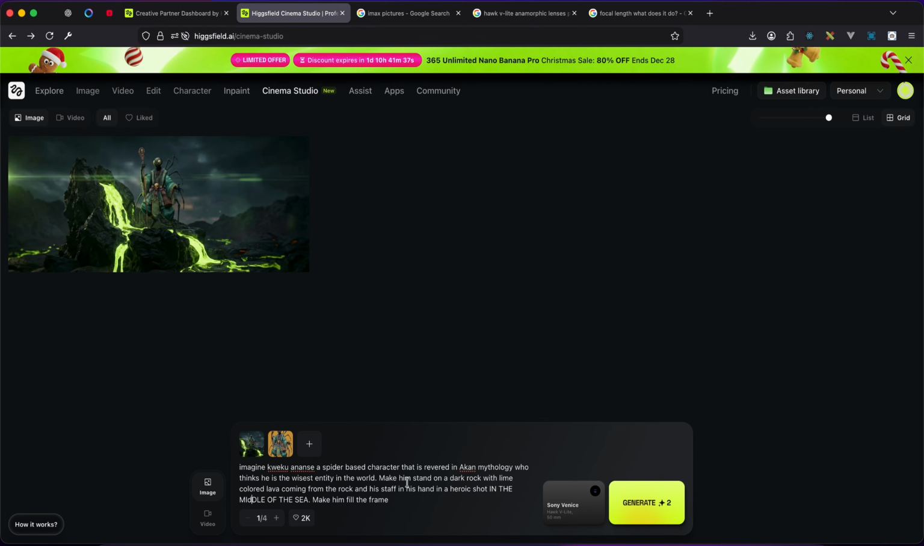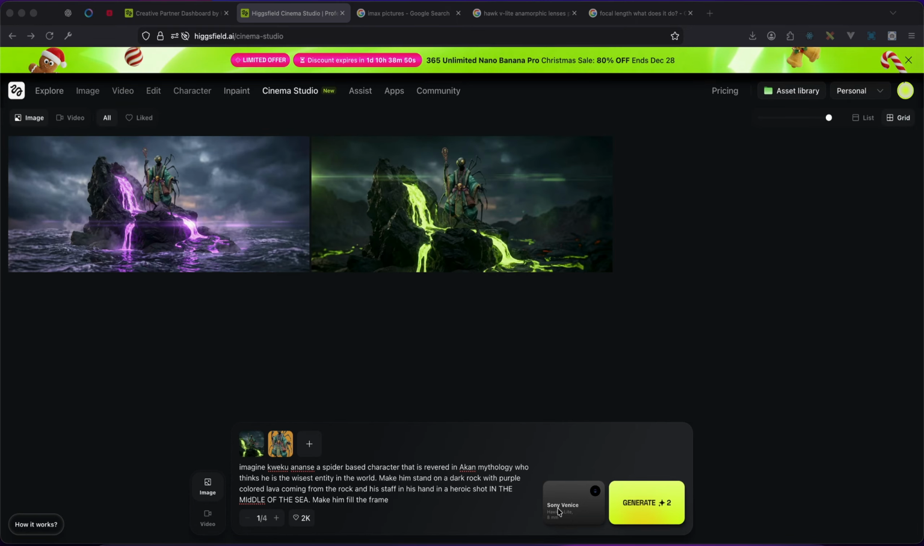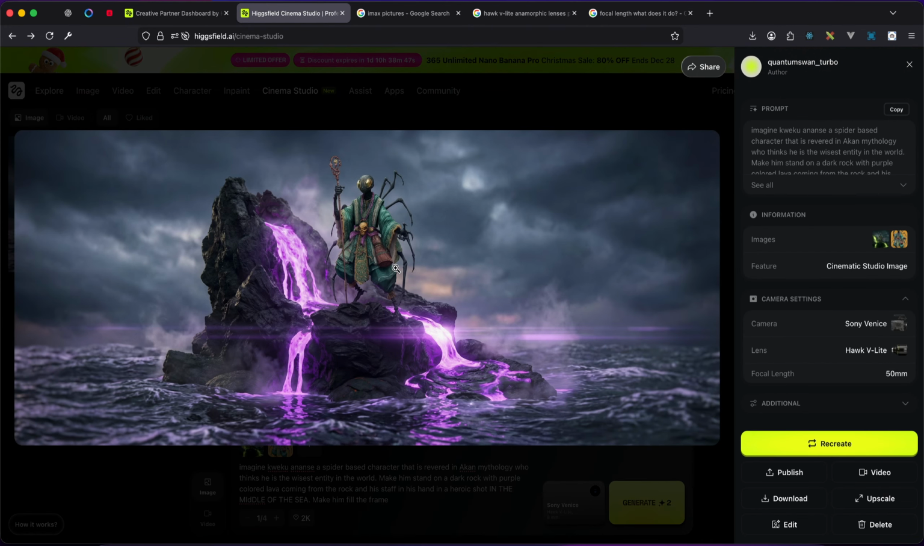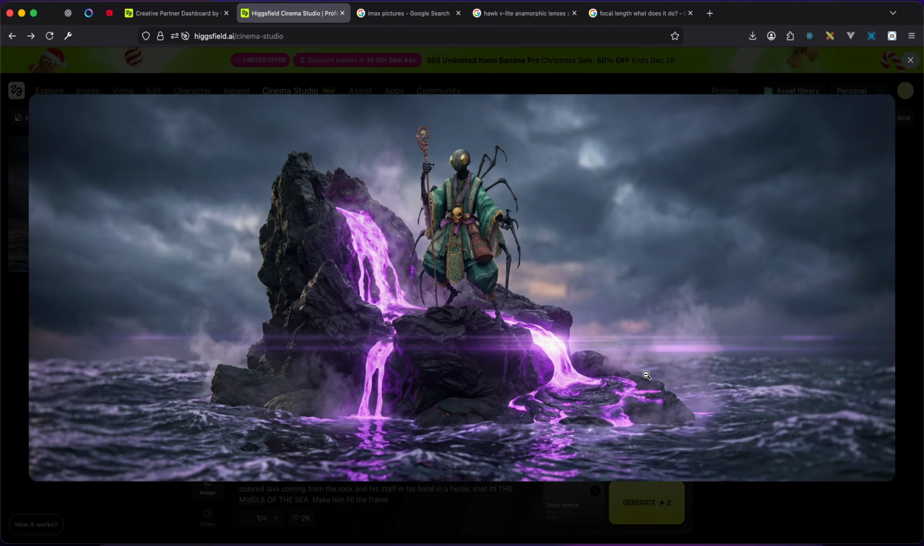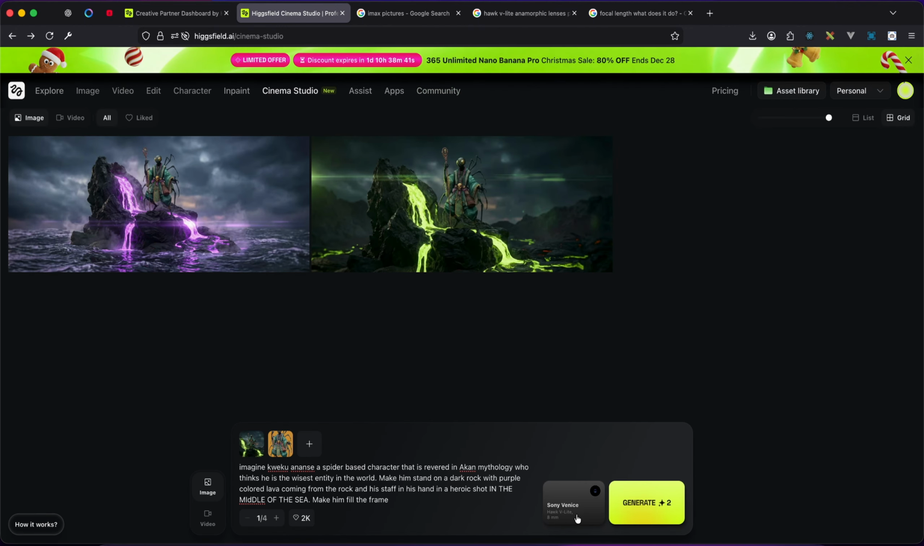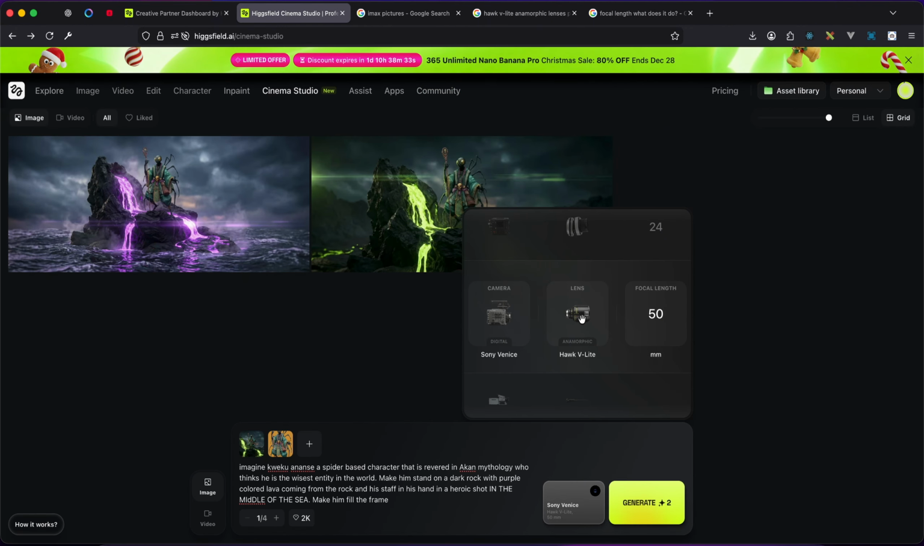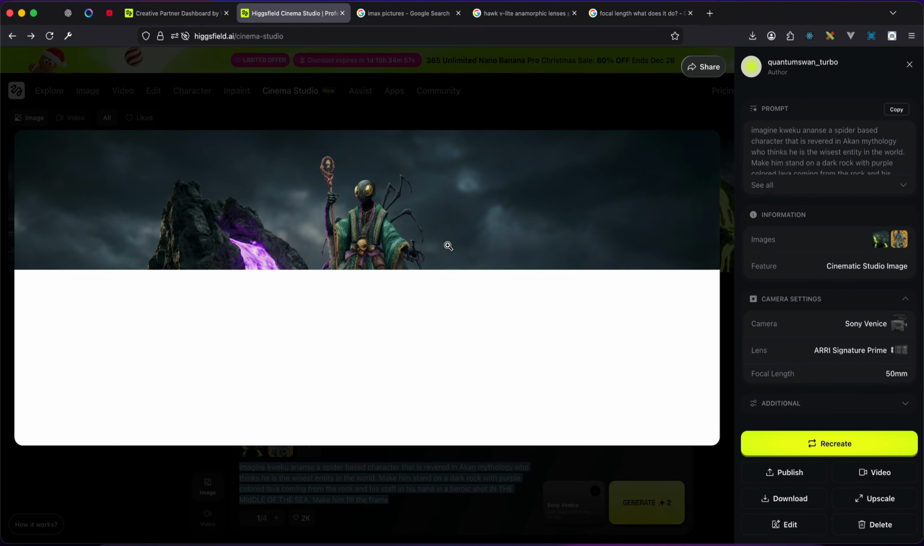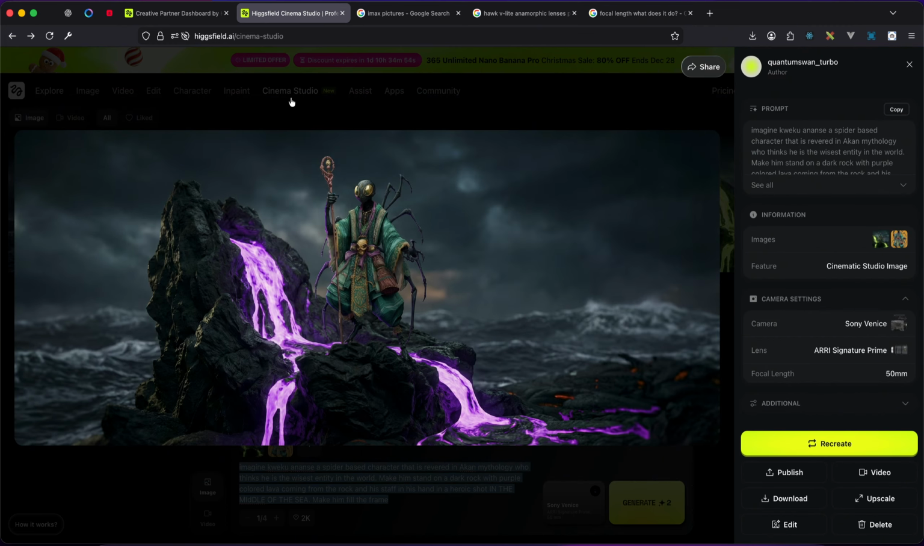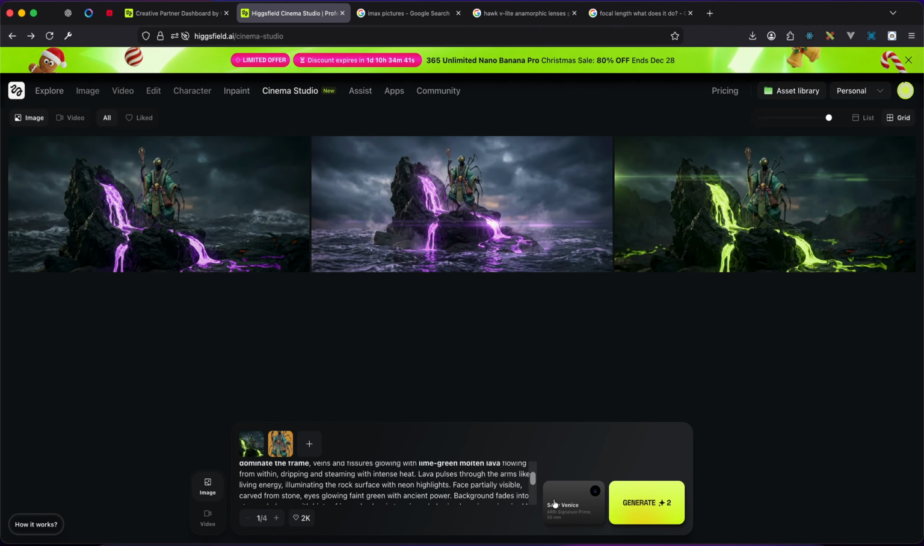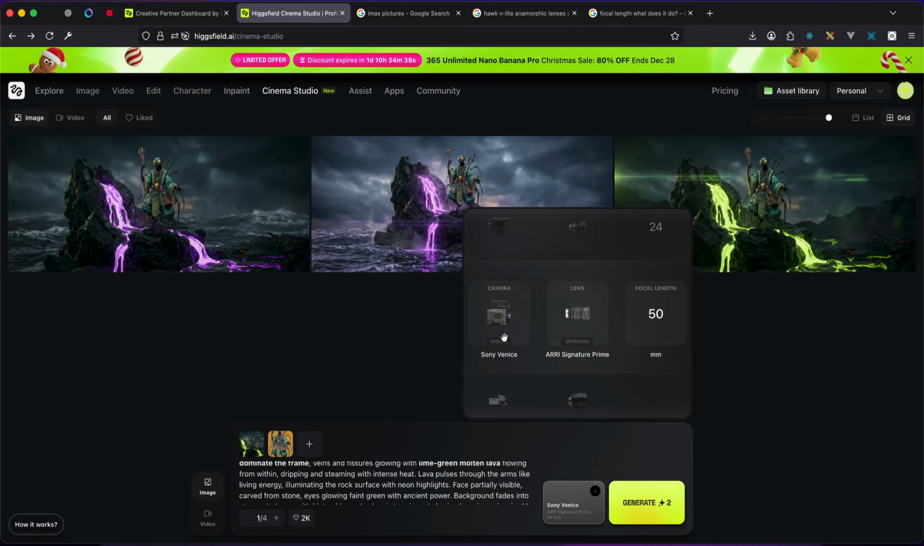So I want to put my character in the middle of the sea, and let me change the lava color to purple and generate. This is what I got from extending my prompt, and it perfectly puts my character in the middle of the sea. Let me try changing the focal length to 50, and I'll change the lens to Ari Signature Prime. This is what I got, and it really looks nice. Let me try a different prompt. I'm still using the Sony Venice with Ari Signature Prime and focal length at 50.